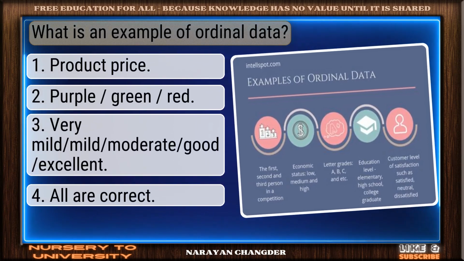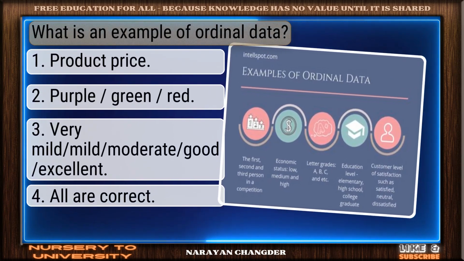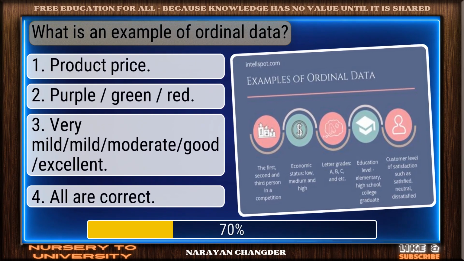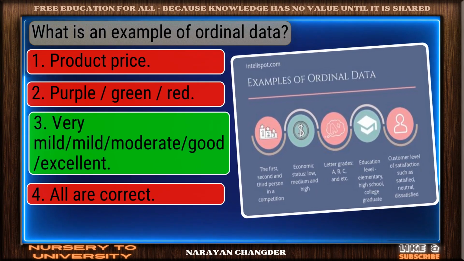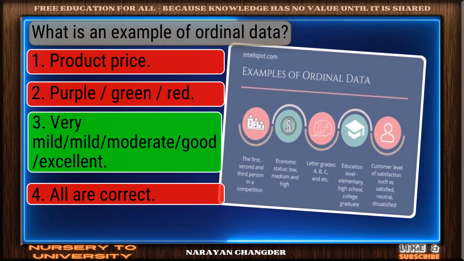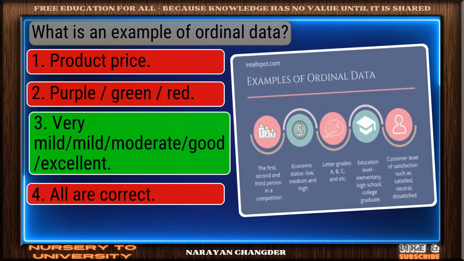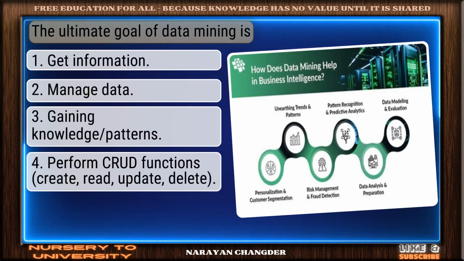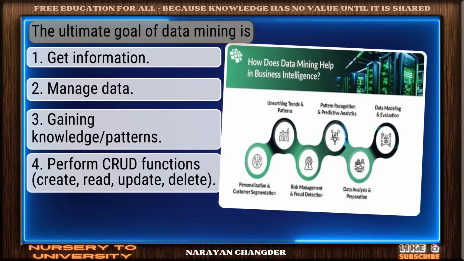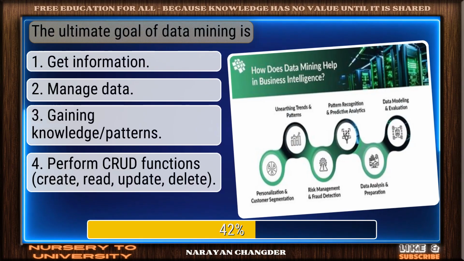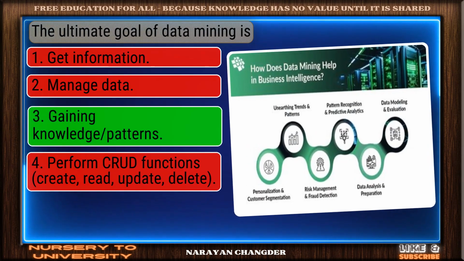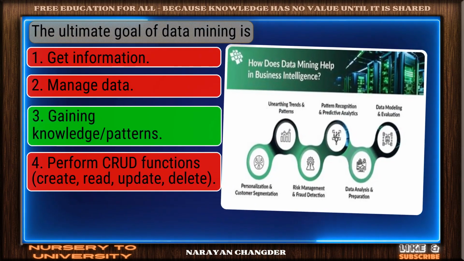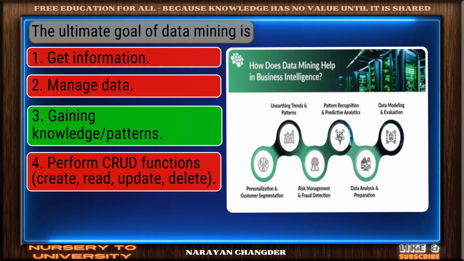Question number 1. What is an example of ordinal data? Excellent. Very mild, moderated, good, excellent is a brilliant choice. Question number 2. The ultimate goal of data mining is? Nice selection. Gaining knowledge of patterns is the correct and valid answer.